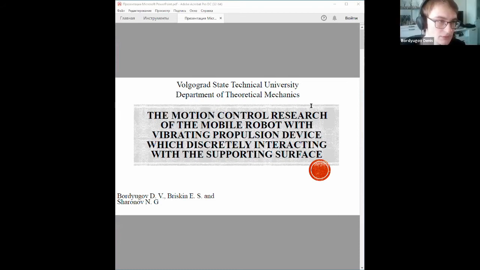Hello, my dear colleagues. My name is Bordyugov Denis. I present the work called the motion control research of the mobile robot with vibration propulsion device, which discretely interacts with the supporting surface.